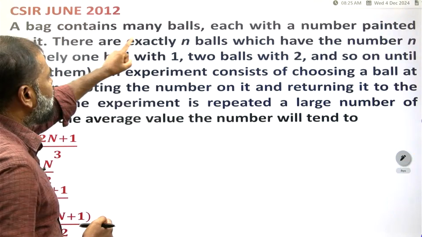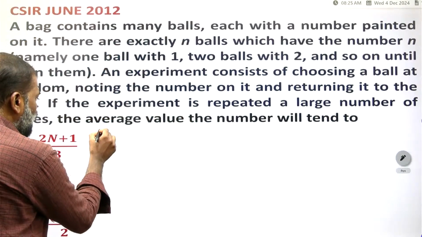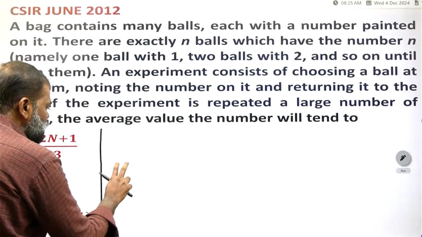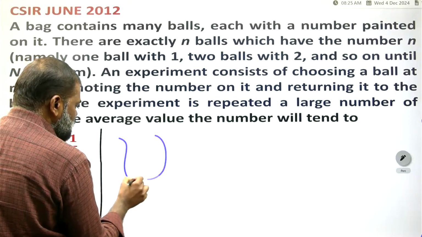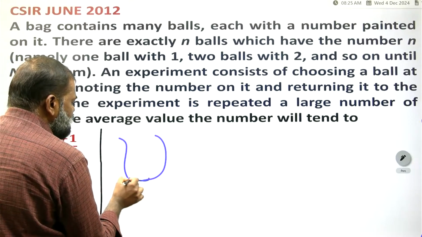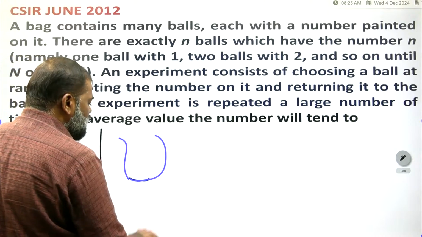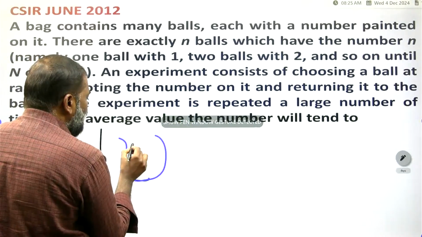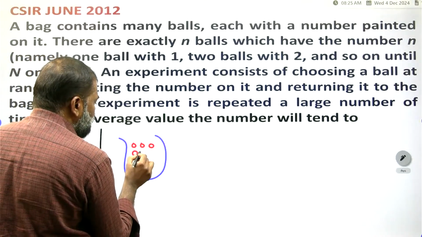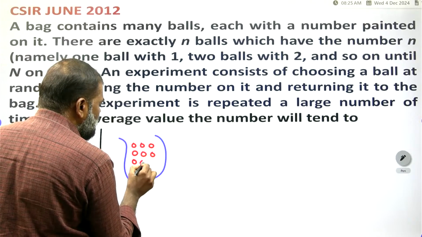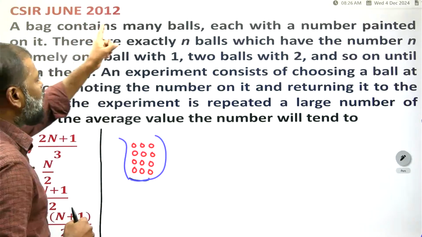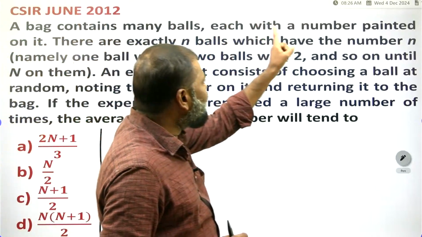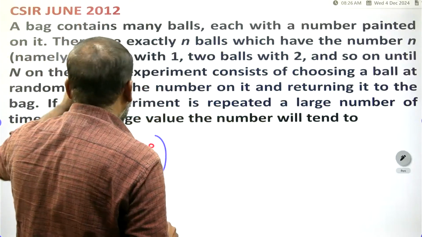A bag contains many balls. Suppose you take one bag, and this bag contains many balls. Each ball has a number painted on it.